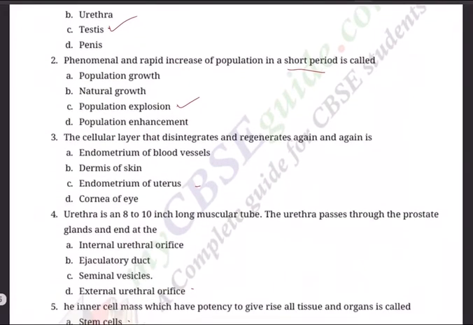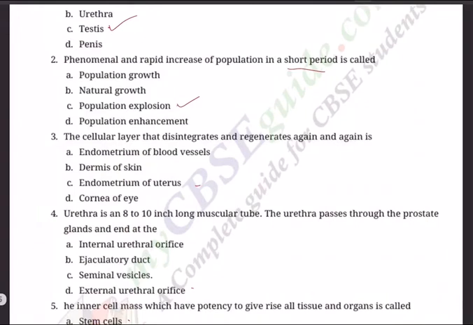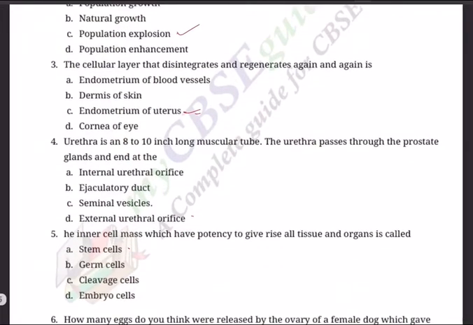Question number 3. The cellular layer that disintegrates and regenerates again and again is: endometrium of blood vessels, dermis of skin, endometrium of uterus. Yes, this is the thing. And cornea of the eye. So the answer has to be C.